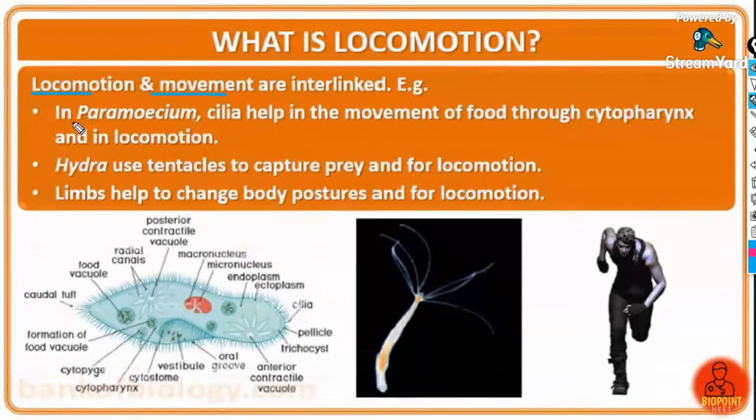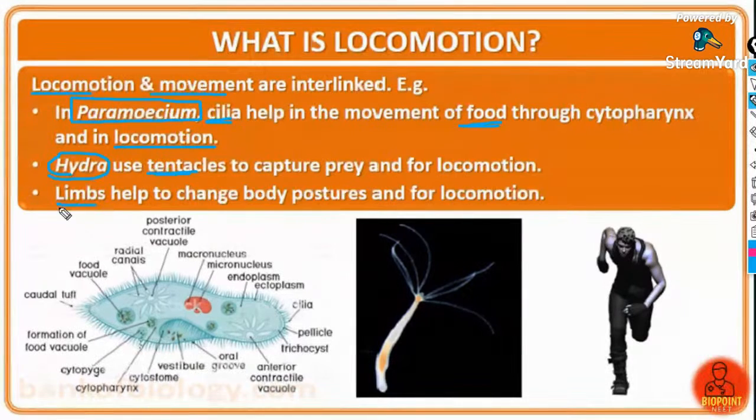For example, in paramecium, which is a protista, cilia help in the movement. What is the structure that helps in the movement in case of paramecium? Cilia help in the movement of paramecium to capture food, and they help in locomotion. Next is the hydra. Hydra uses the tentacles to capture food and for locomotion.